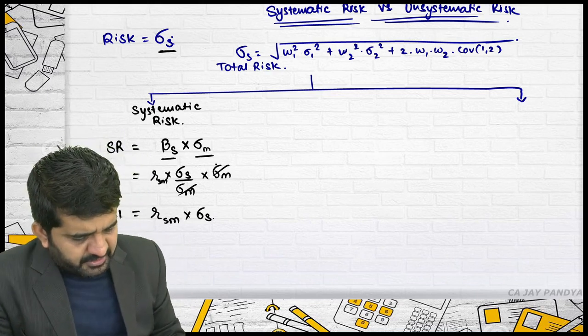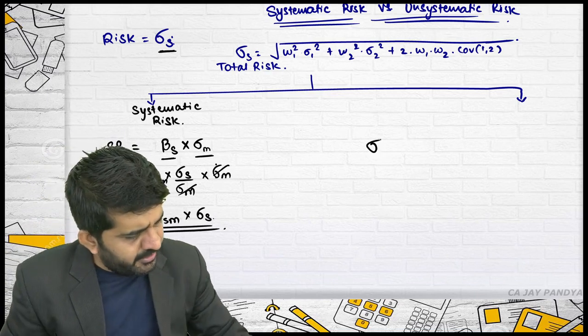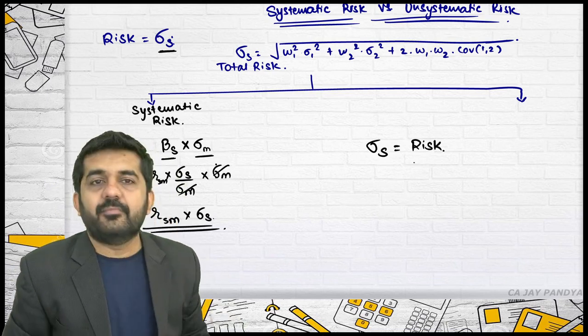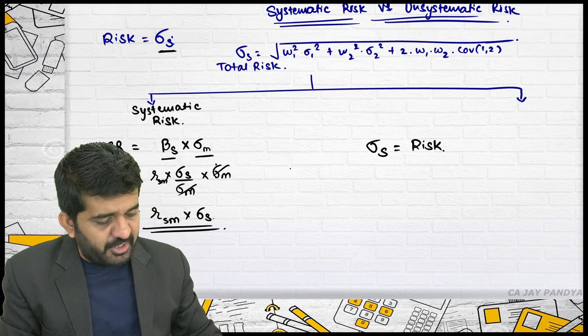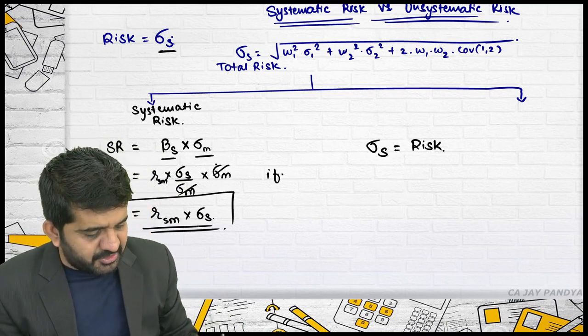If this is the systematic risk, standard deviation of security is a risk. Agreed. Is it alright? If R is equal to 1, try to concentrate, you will understand why this is a systematic risk.